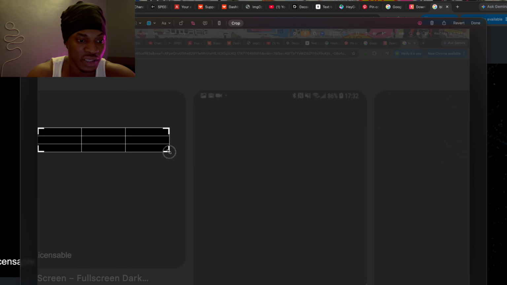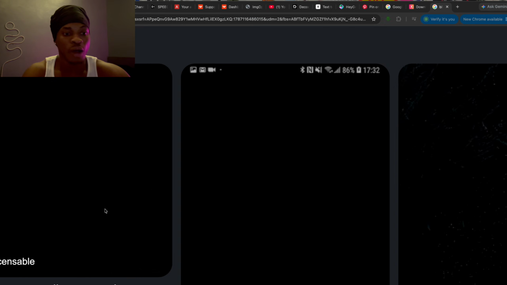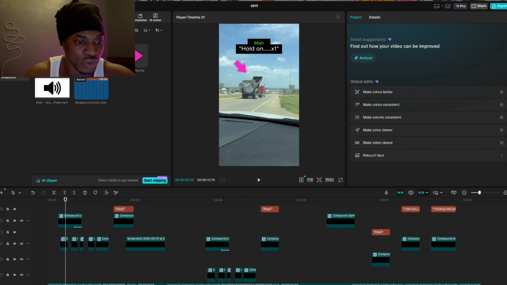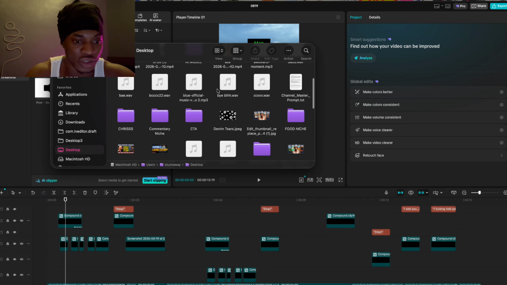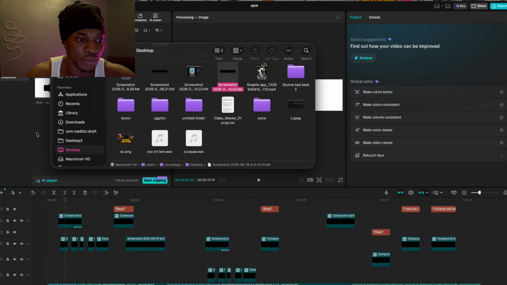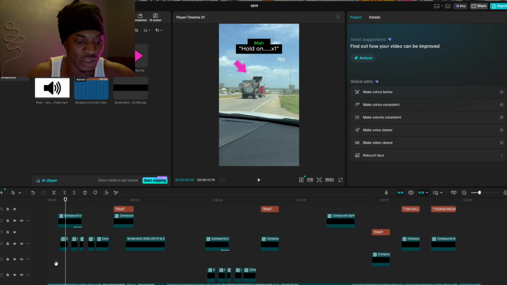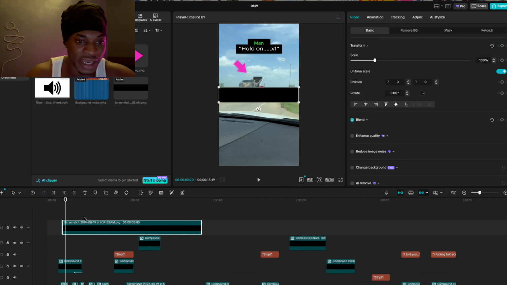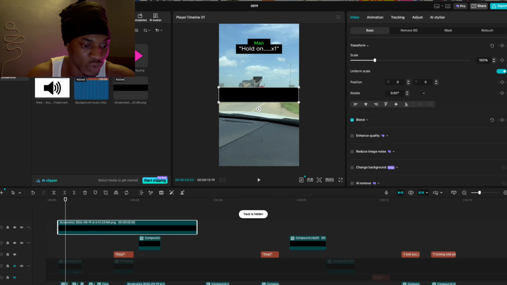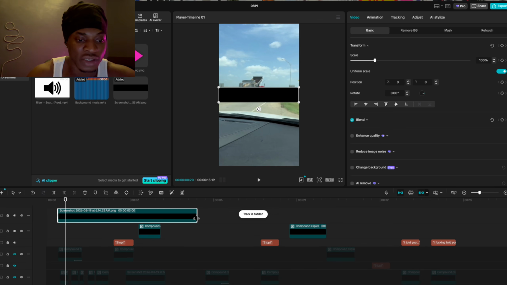Yeah, so I will make sure it looks something like this. After cropping, I will come back to CapCut, and the stuff that I just screenshotted, I'll put it into CapCut like this. Then the next thing I have to do is to drag it in here like this. Now let me first disable all this that I've done so I can give you guys some inspo.